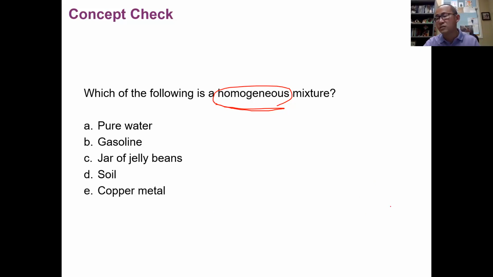Okay, the other ones are not homogeneous mixtures. Pure water is a pure substance. Jelly beans are heterogeneous, right? Because the color is not really uniformly distributed. Soil has tons of things here and there. Topsoil may be dry, bottom soil may be wet, so it is not homogeneous. Copper metal is a pure substance, again, not a mixture. So the only homogeneous mixture is gasoline.